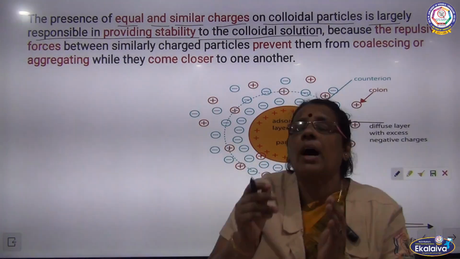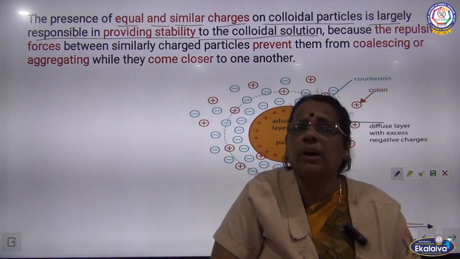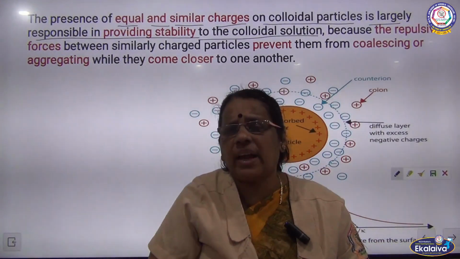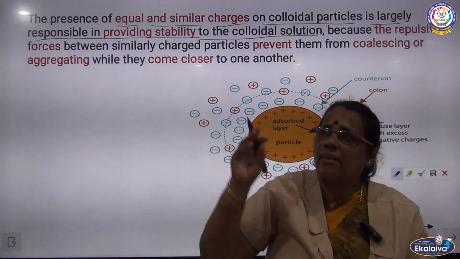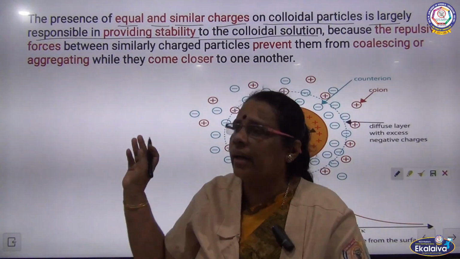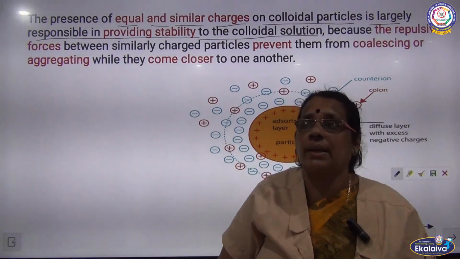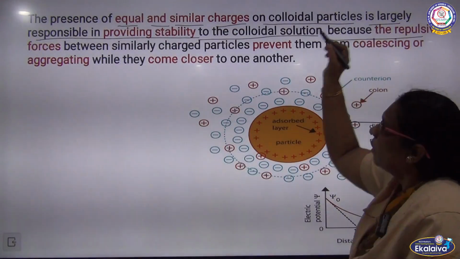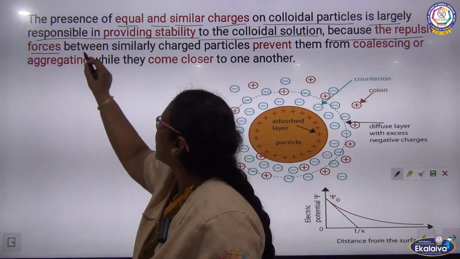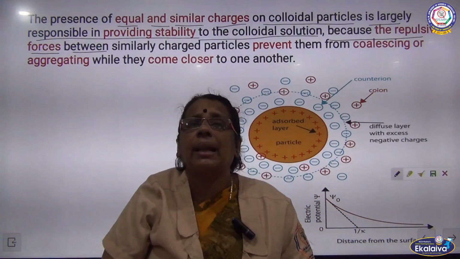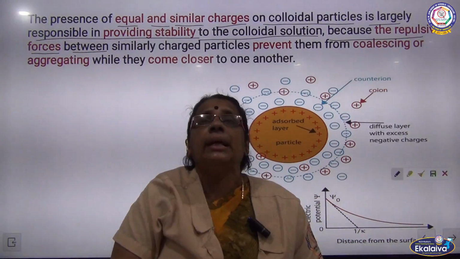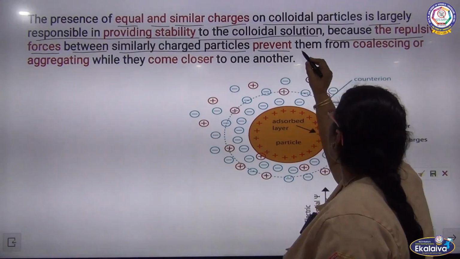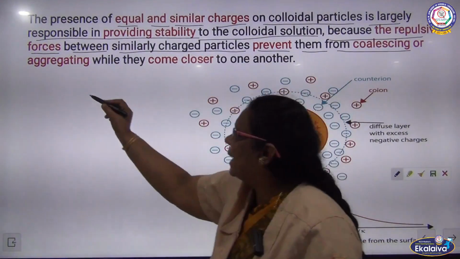Already I told you, some charge should be acquired by the colloidal solution, then only it will have stability. When you talk about the charge, we are adding electrolytes, some impurities in the form of electrolytes, and they will add stability to the colloid. The presence of equal and similar charges is greatly responsible for the stability of the colloid because of the repulsive forces between similarly charged particles. Already I told you, like charges repel, unlike charges attract. The repulsive forces developed between similarly charged particles prevent them from coalescing or aggregating.